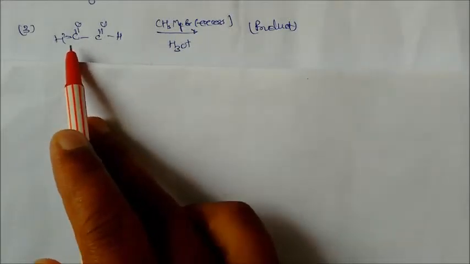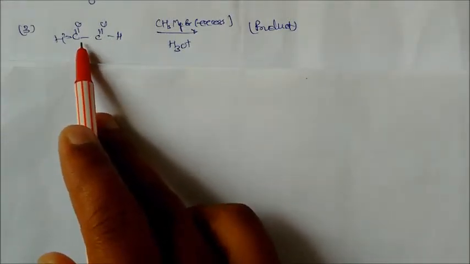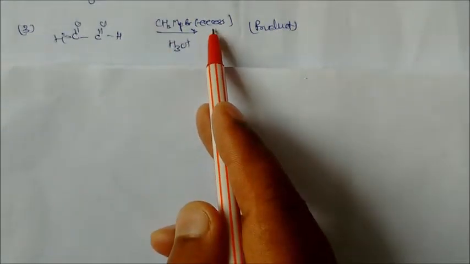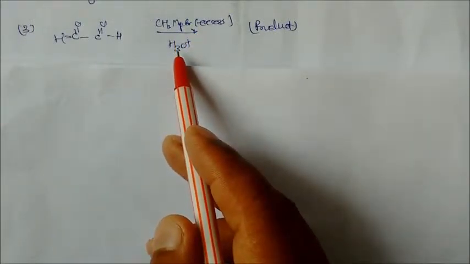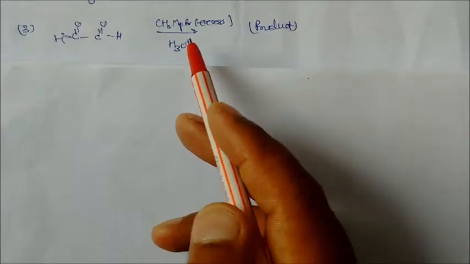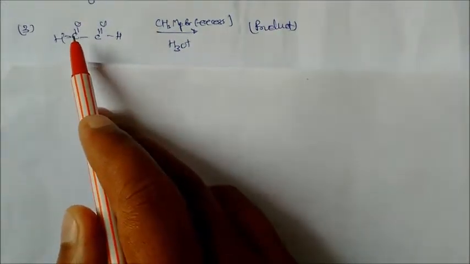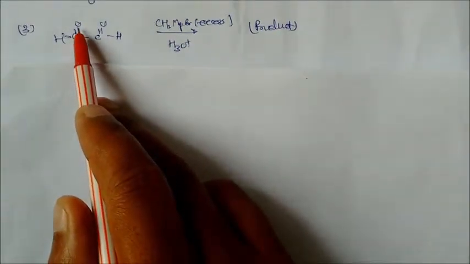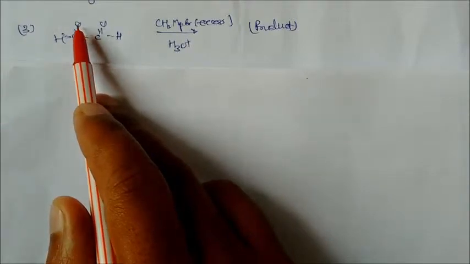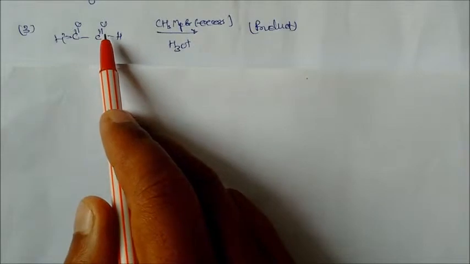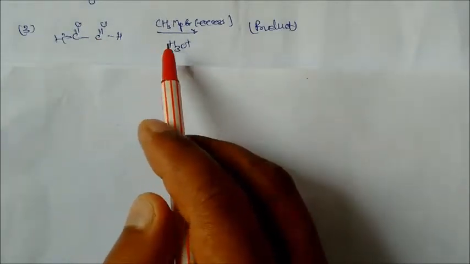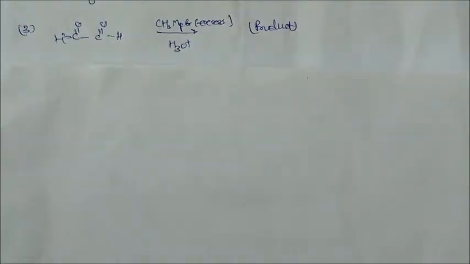So this is your aldehyde, two aldehydes together, and you have to put excess Grignard reagent followed by acidic hydrolysis. What will be the product? This is very easy. Under the electromeric effect, the pi electron will shift towards the oxygen, and methyl will attack over here, and magnesium bromide over the oxygen. Similarly it will attack on this carbon also, then we will do hydrolysis. So the mechanism is like this.